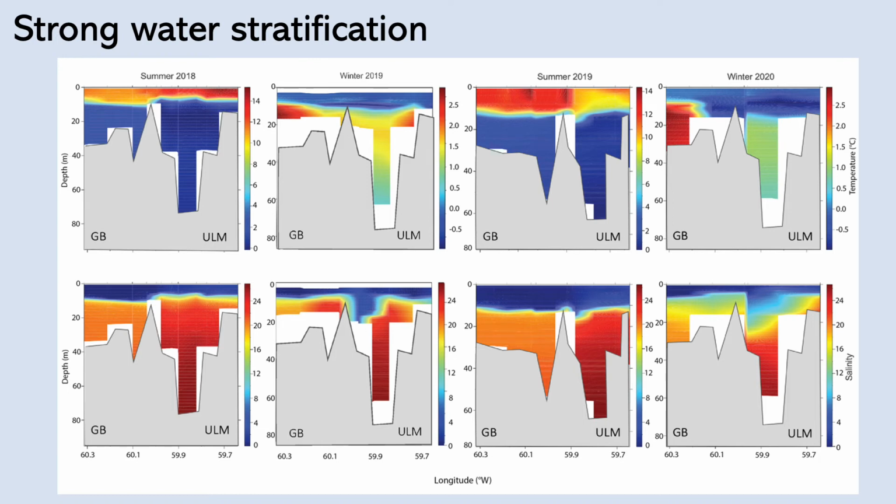And there's the bathymetry. But what you can see is a really strong stratification prevailing both in summer and in winter for both years that were sampled, 2018 and 2019, with a freshwater layer in the top 10 to 20 meters, and then more saline Atlantic water just below the pycnocline. And what you can see is that it goes from salinity of 0 to more than 24 within just a few meters. So really steep gradient, really strong stratification.